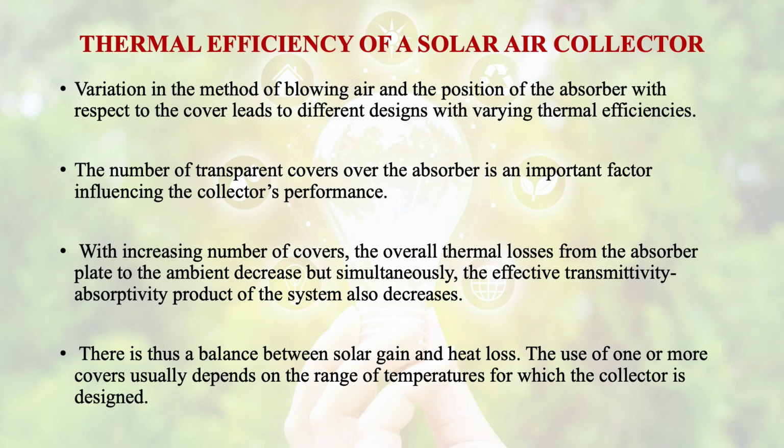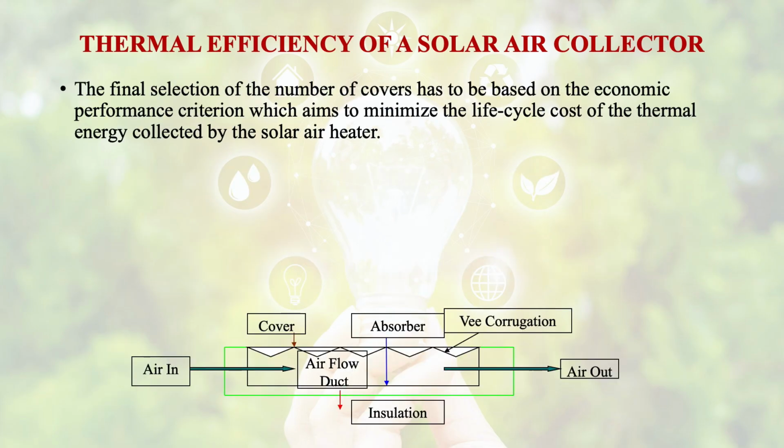The use of one or more covers usually depends on the range of temperatures for which the collector is designed. The final selection of the number of covers has to be based on the economic performance criteria also, which aims to minimize the life cycle cost of thermal energy collected by the solar air heater.